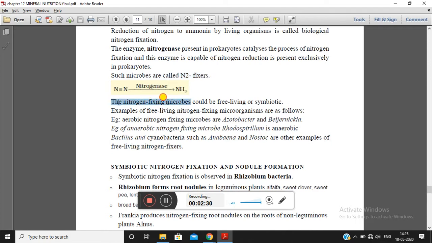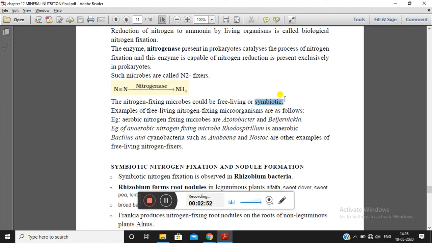The nitrogen fixing microorganisms may be free living or symbiotic, meaning they may be free living in the soil, or they may be associated with the roots of the plant. That is known as symbiotic association. So these nitrogen fixing bacteria or microorganisms are of two types: free living and symbiotic.